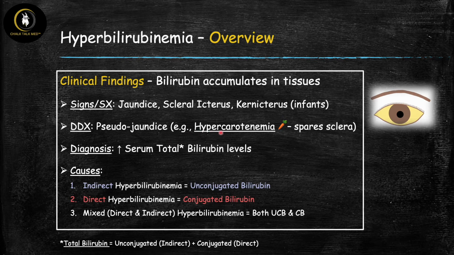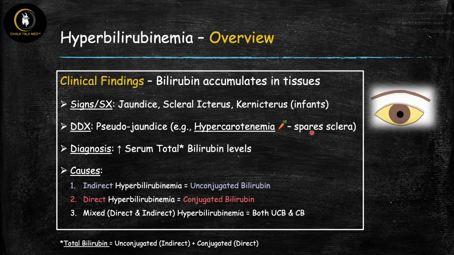And the main cause of this is hypercarotenemia. That means high levels of beta carotene in the blood, and this is usually caused by excessive eating of foods that have beta carotene, like sweet potatoes and carrots. The main tip-off of this condition is that it spares the sclera. That means the sclera is not going to be yellow.